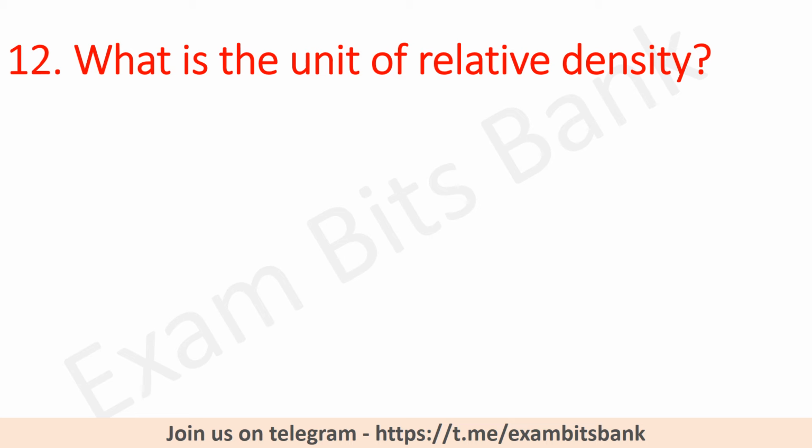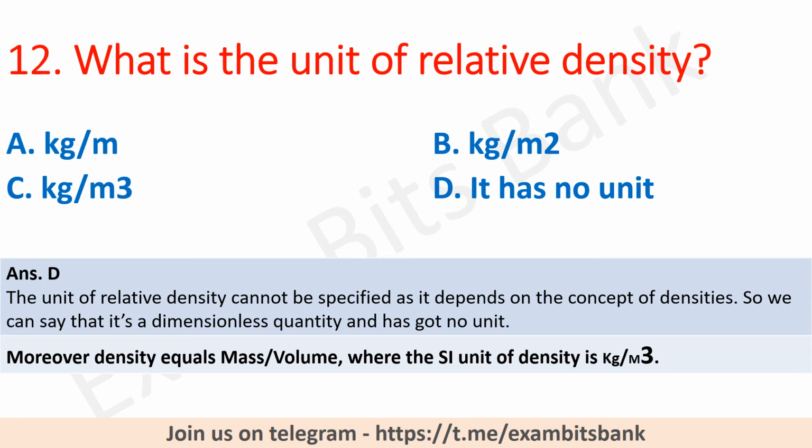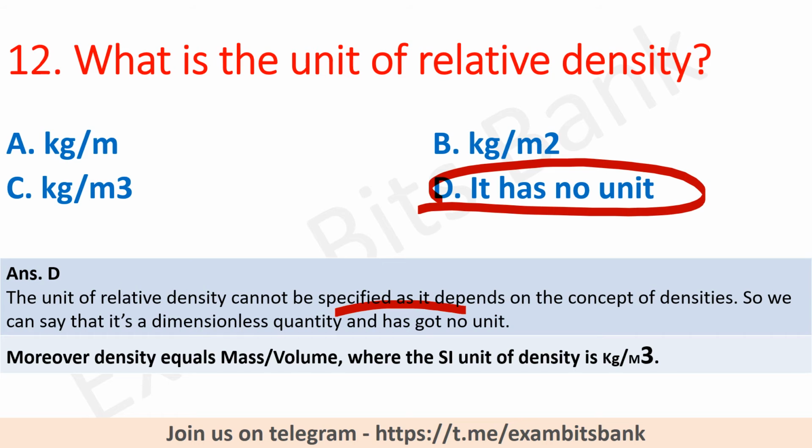What is the unit of relative density? Here the options are kg per meter, kg per meter square, kg per meter cube, or it has no unit. The correct answer is the unit of relative density cannot be specified as it depends on the concept of densities. So we can say that it's a dimensionless quantity and has got no unit. So the correct option is it has no unit. Moving on to next question.